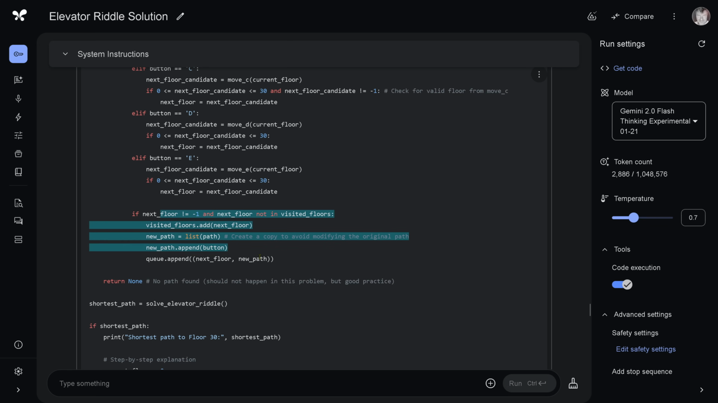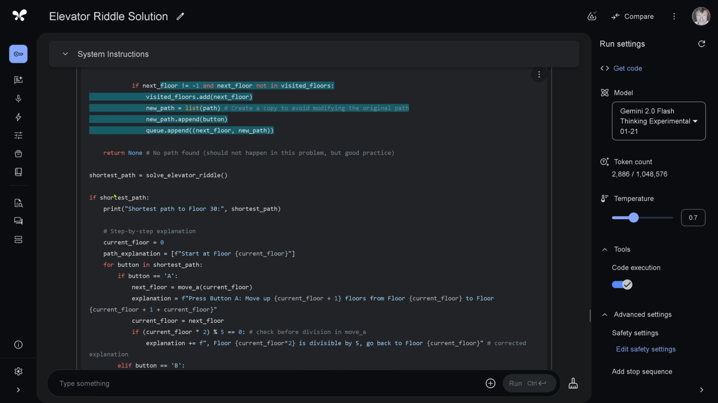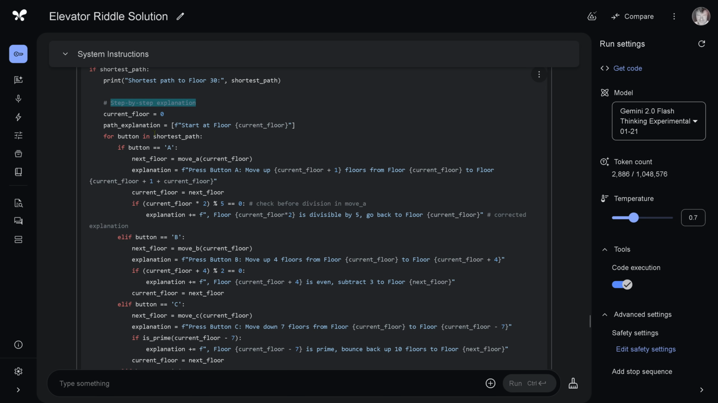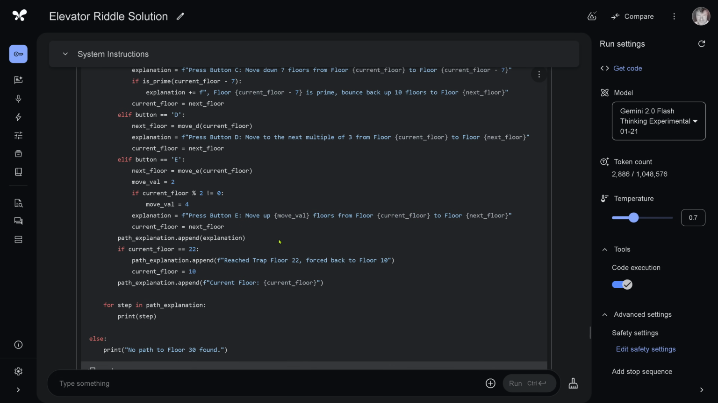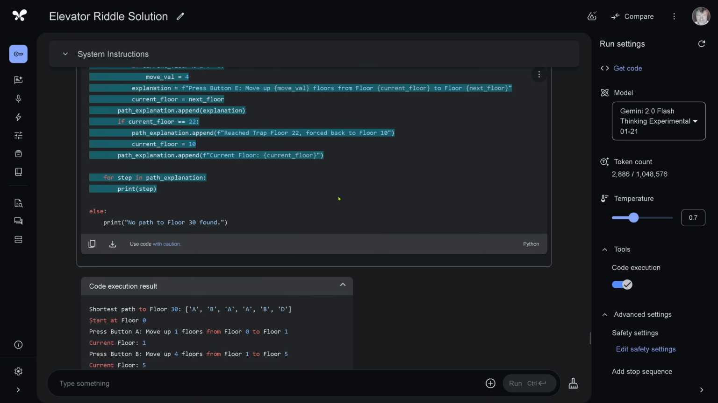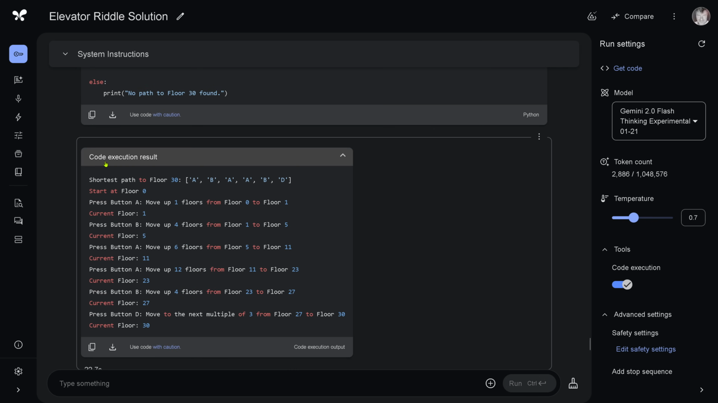And if no path is found, we say, hey, there was nothing, but if we found the shortest path, we say, this is the explanation why this is the shortest path, why this is a valid solution. So the Python code is okay. Execute. Code execution. Here we go. A, B, A, A, B, D. That's it. That is the solution. Here we have a very short explanation why.